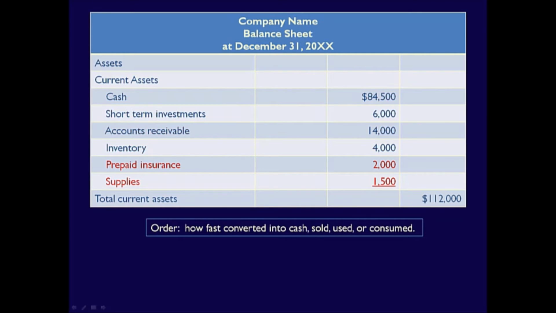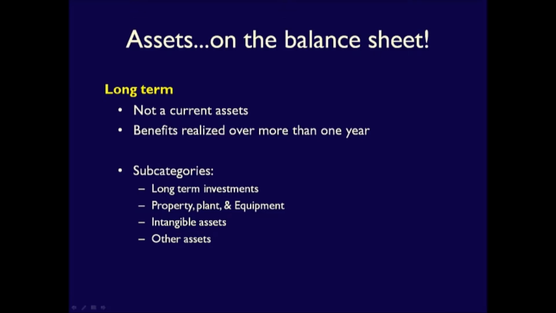Is the order of the items that will be used up over time important? Actually, no. I could have listed supplies before prepaid insurance and the statement would still be correct. Next, there is a subtotal called total current assets. Next, we move on to long-term assets.